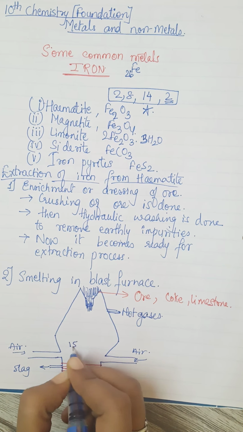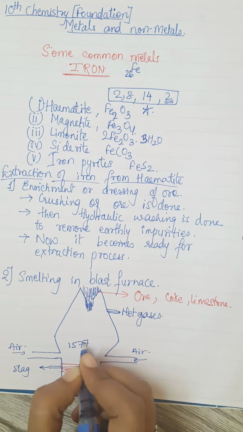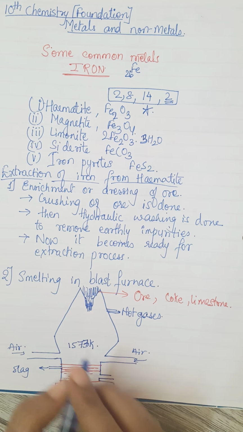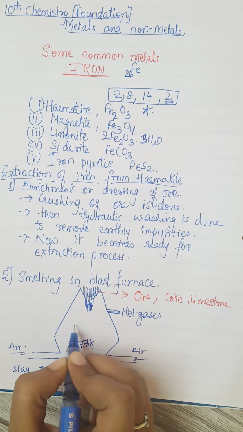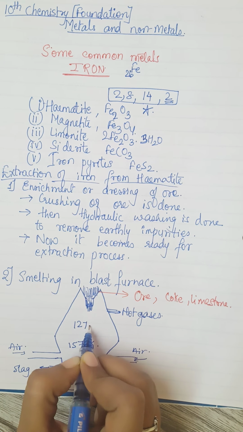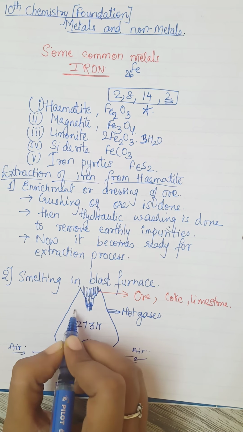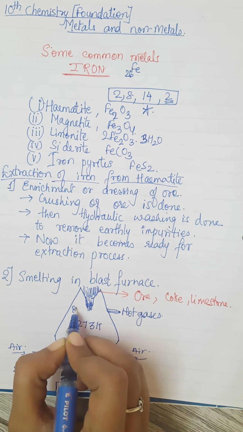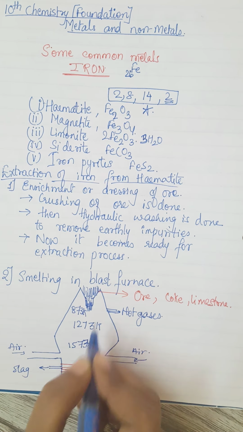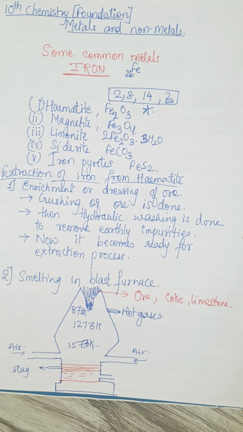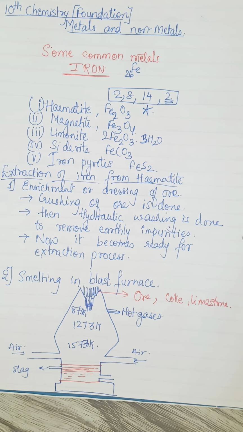At the bottom it will be somewhere around 573 Kelvin. Then in the middle it will be around 1273 Kelvin, and at the top it may be 873 Kelvin, or slowly it is going to decrease at the top, okay. So this is the actual diagram of the blast furnace.